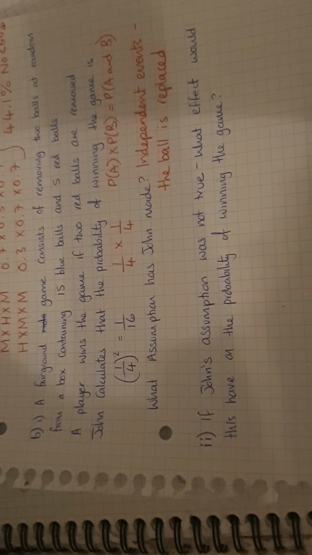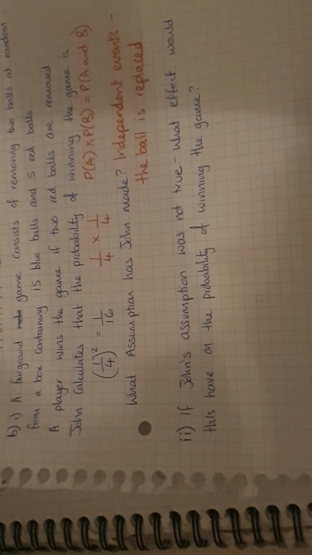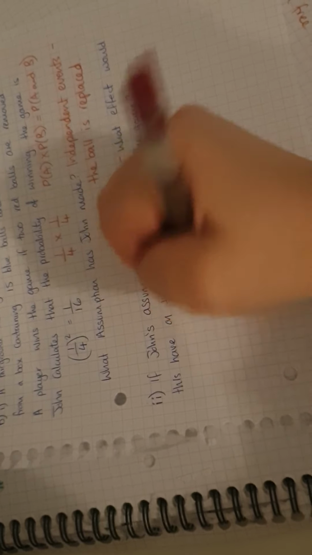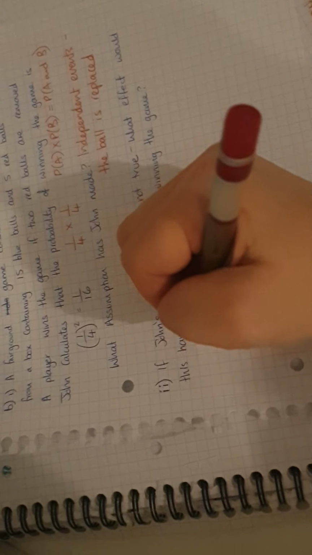Okay, the next part: if John's assumption were not true, what effect would this have on the probability of winning the game? Well, if it wasn't true, the probability at the start would be a quarter. Okay, it would be a quarter because 5 over 15 simplifies to a quarter.